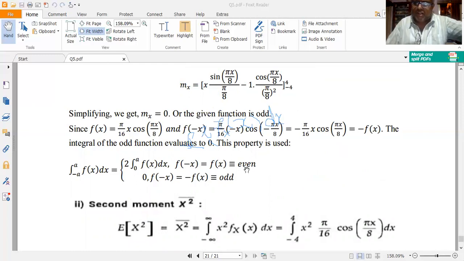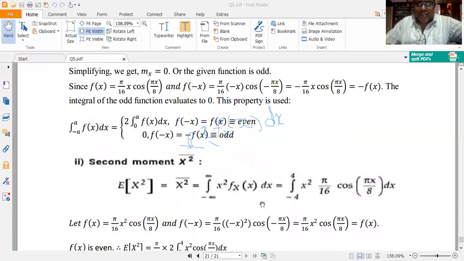So rather than wasting our time evaluating the integral, I can directly evaluate it using the property. That's what I have done. This helps me in saving computation time and lessening the burden of computation. The burden of computation is reduced by using this property. That's it. Now I shall find the second order moment.